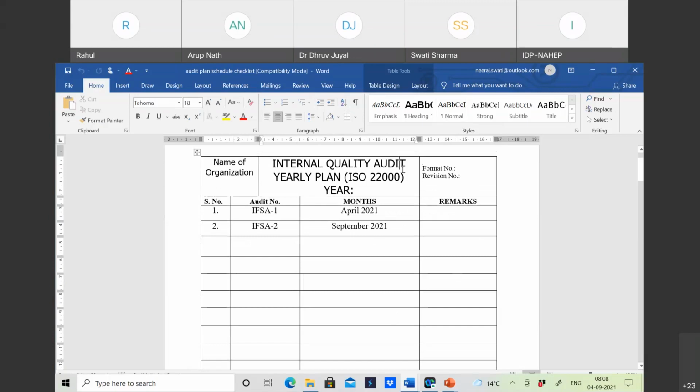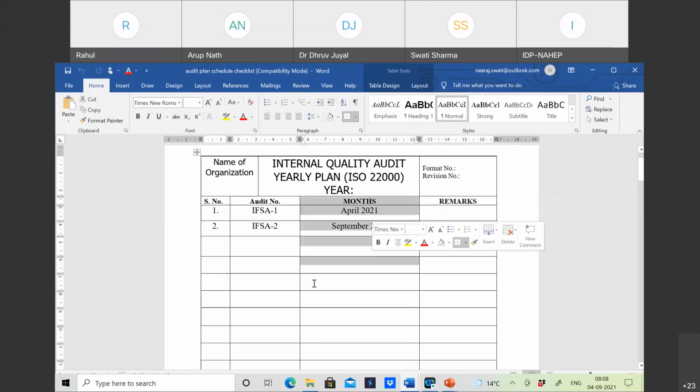So when we talk about planning of audit, it must be like this. एक initial planning होगी कि आप साल में 2 internal audit होनी है, तो कब कब होनी है? Like internal food safety audit 1 will be taking place in April 2021. Internal food safety audit 2 will be taking place in September 2021. So this is a general plan which they have decided at the time of implementation, after implementing the FSMS, that these 2 audits will be taking place. So this is a yearly plan they have to make.